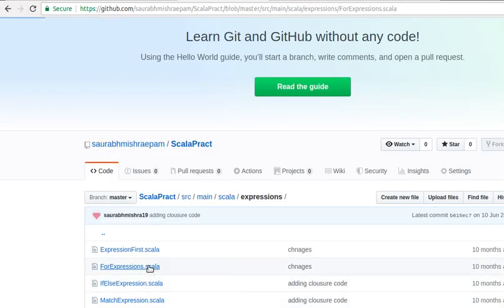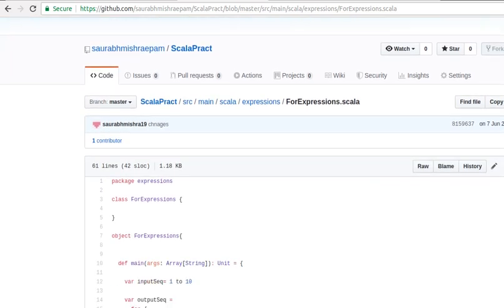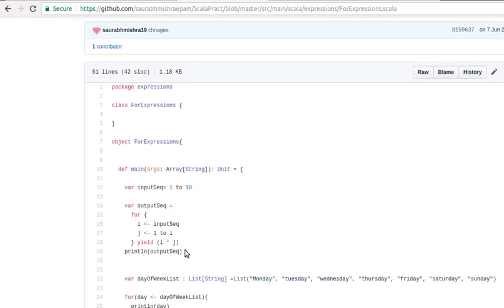We have one more kind of expression, the for expression. In Java we have a for loop, but in Scala we have expressions. Again, we are declaring a small piece of function inside a variable so that we can use this for loop wherever we want, instead of writing a bigger function abstraction.